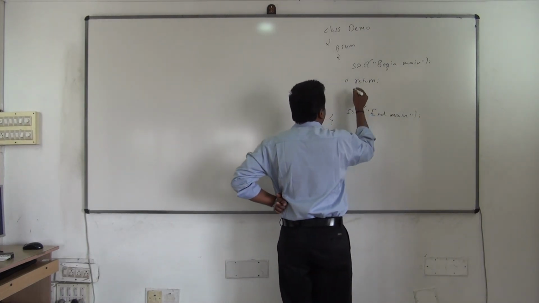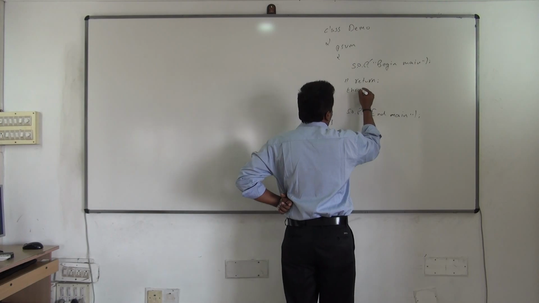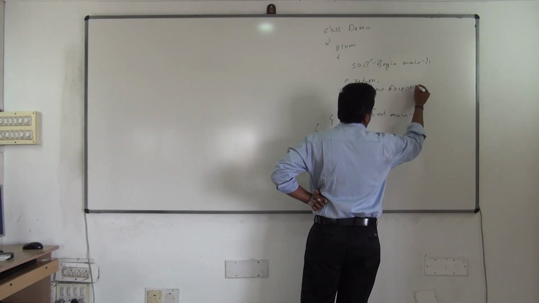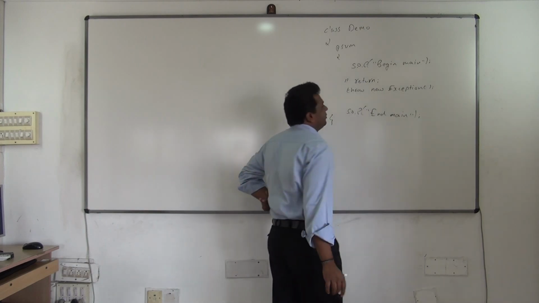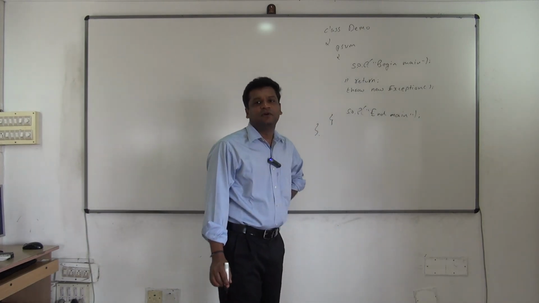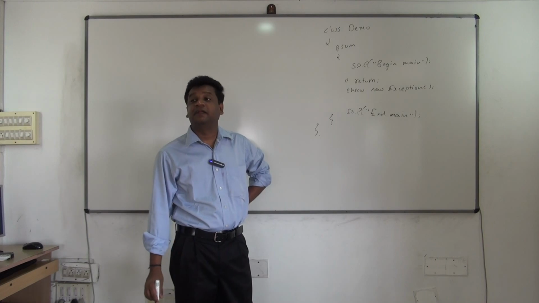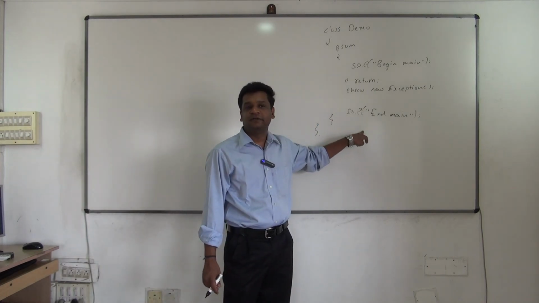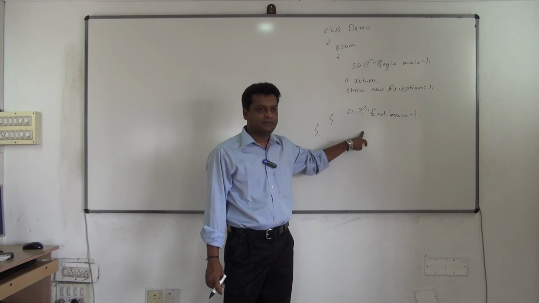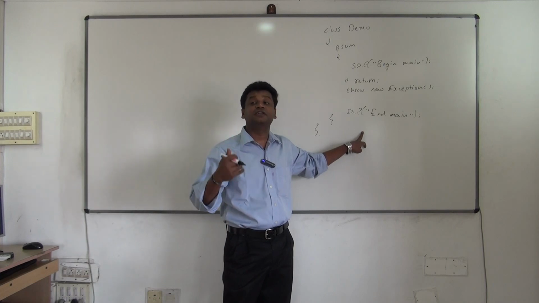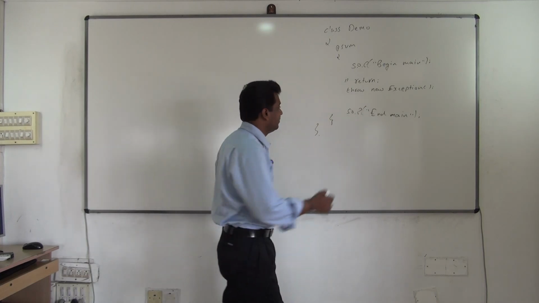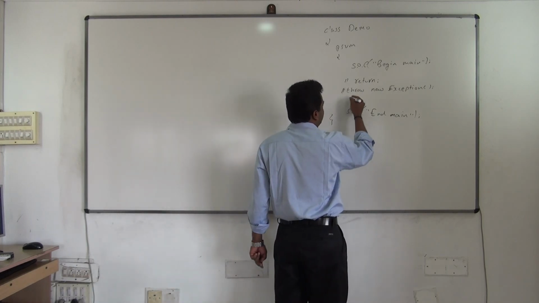Next, I'll remove return. Then I'll write throw new Exception. This is valid. So these are some of your interview questions. Again, what happens? You'll get a compilation error. Why? Because below throw, you are not supposed to use any statement. Understood? You have to use it conditionally, with if, else and so on. But directly you can't write it, because this becomes unreachable code. So this will also give you a compilation error.